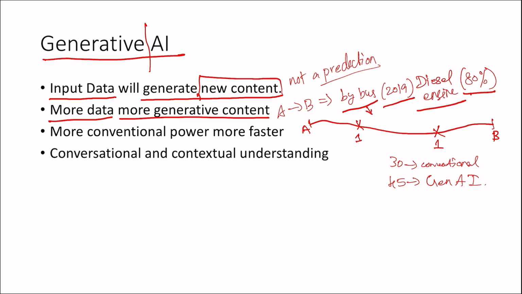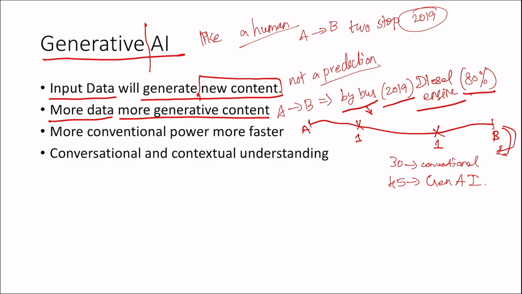Even in Google Maps we can see these kinds of things. So yeah, this is a kind of artificial intelligence. It will give you an answer like a human. You can ask a human, right, from A to B how much I need to travel. They will say if you are going by this bus then it will take two stops, but they don't give you the 2019 model bus details, right. With the two stops and traffic we can reach within 45 minutes. So they will give you a prediction like 45 minutes, right. Same thing we can say here.